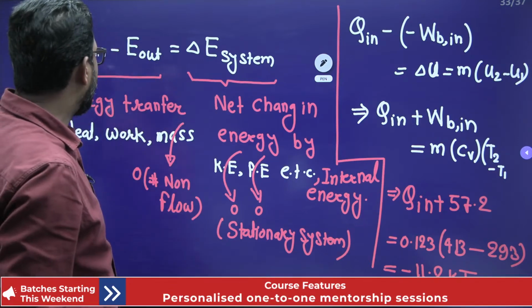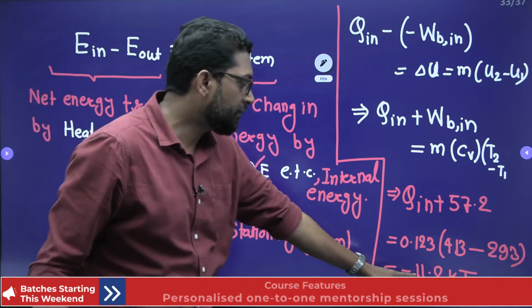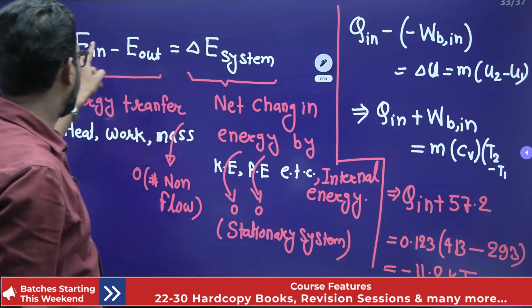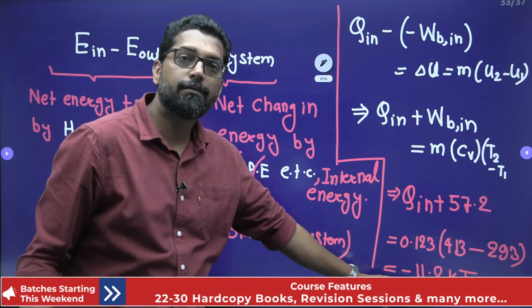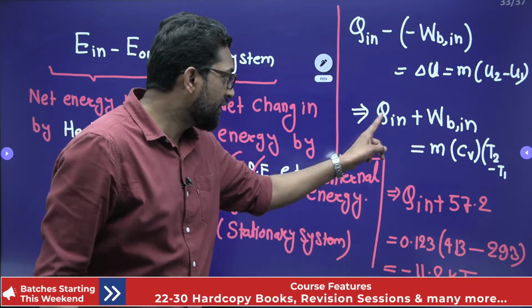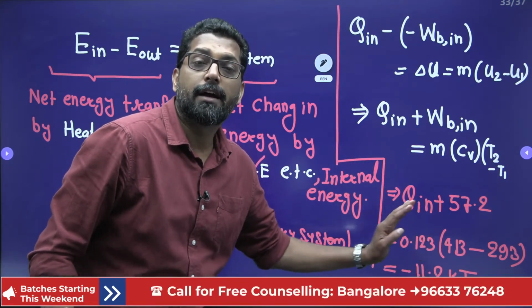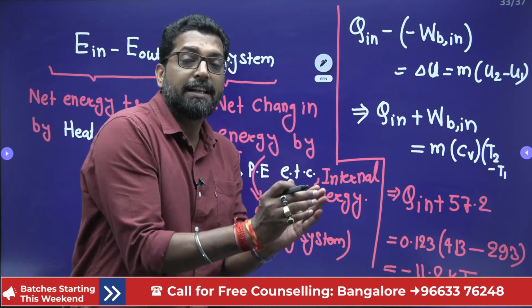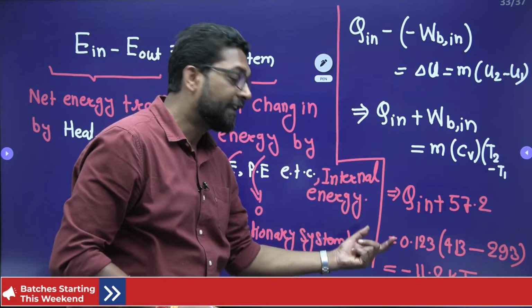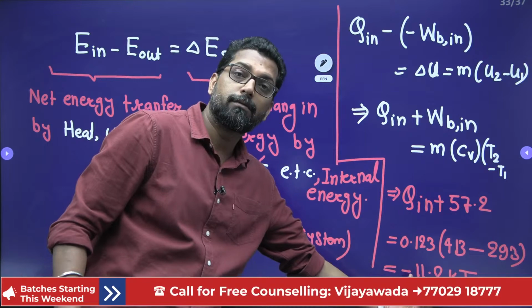Already, if you take a negative sign, so there is a positive. If you take a positive sign, so there is a negative. So negative heat in is negative. That means what is the conclusion? The conclusion is that no, heat will not come in, heat will reject at this magnitude.